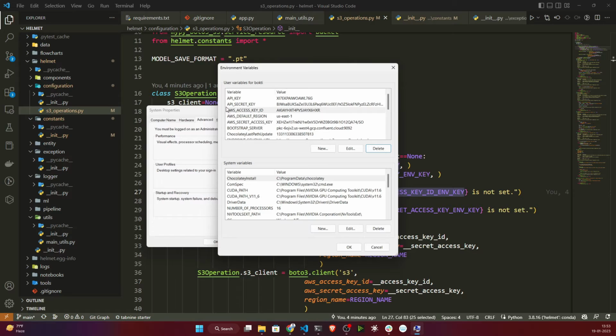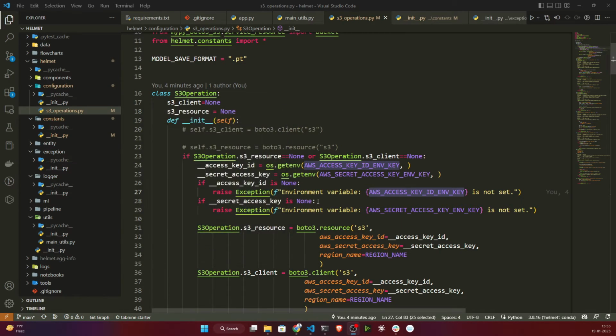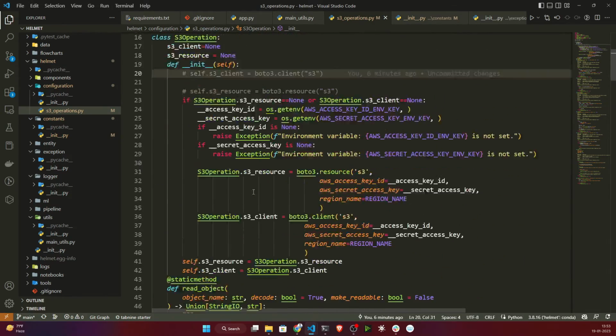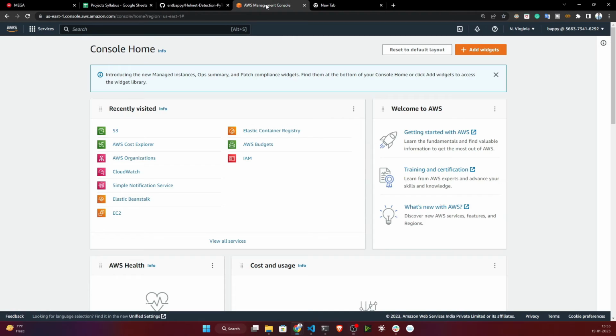So for me, I have already set AWS access key ID, default region, and AWS secret key. These three things you need to set in your environment variable. Once everything is done, click on OK, then again click on OK. So yes guys, these are the things you need to do. After that, log in with your AWS account, and there is S3. Just go inside S3.